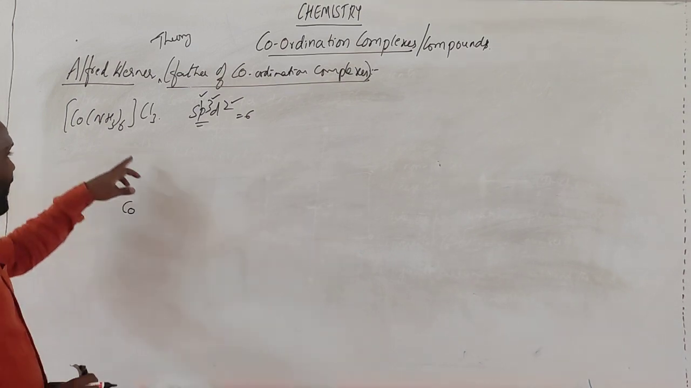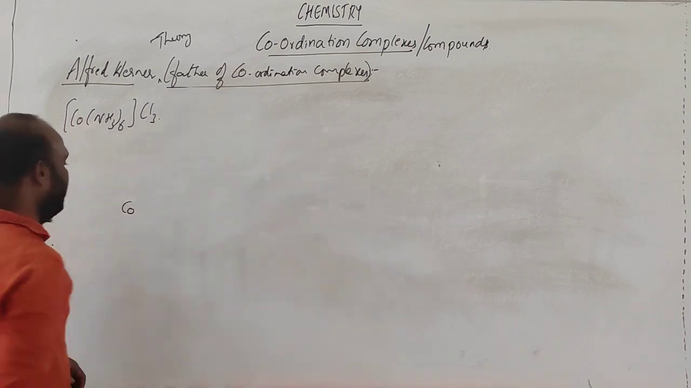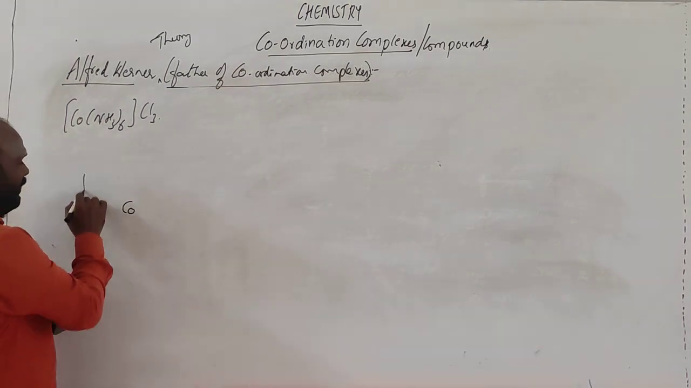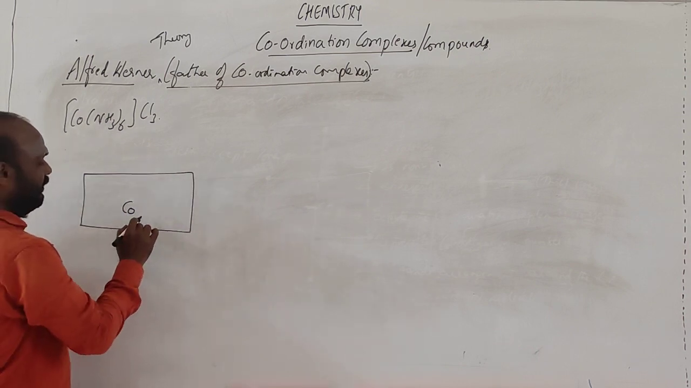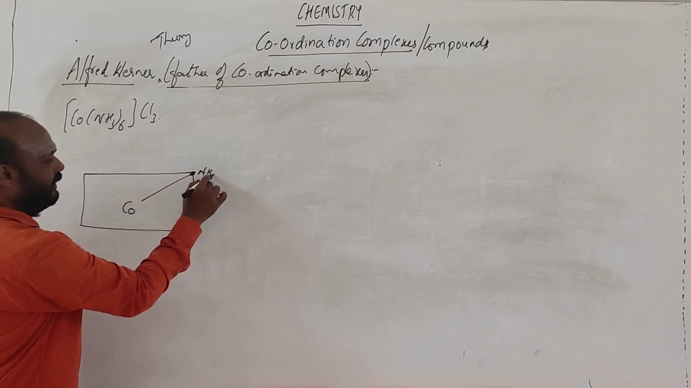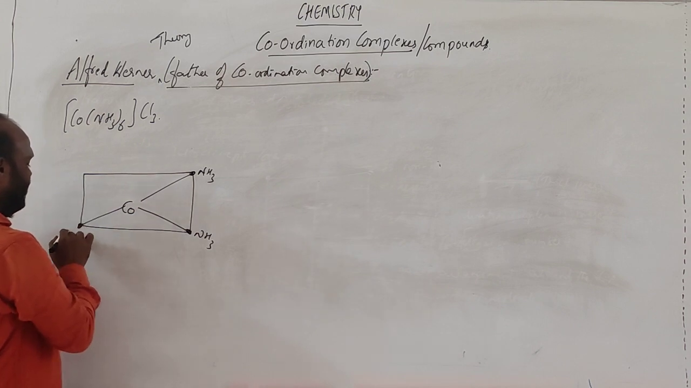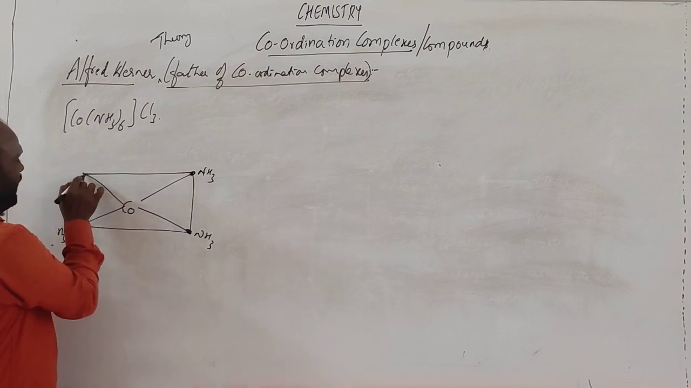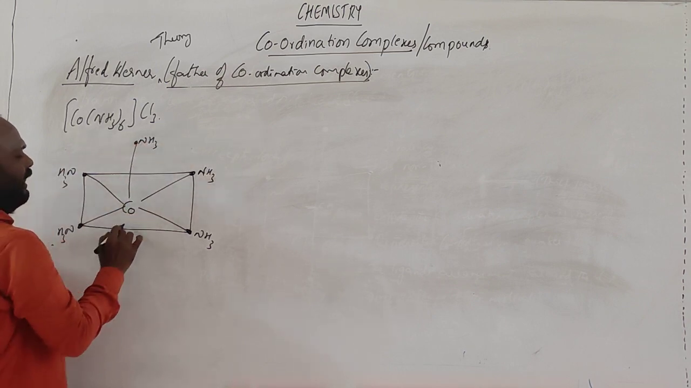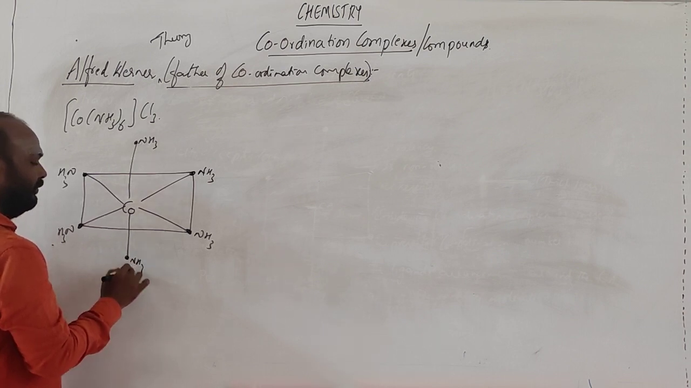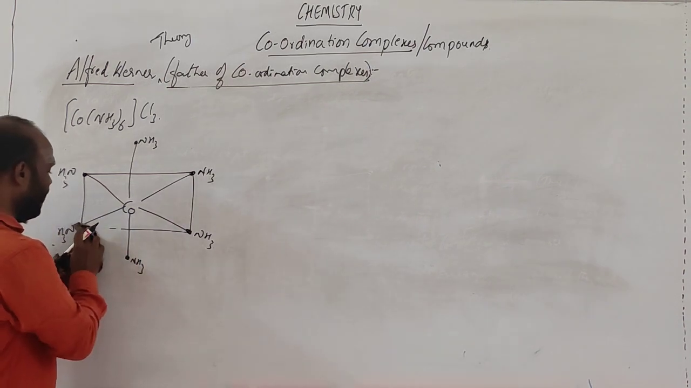So octahedral geometry: by seeing this number, we can say what the coordination number is. This is cobalt. Generally they will not represent the square. Here NH3 is present, here NH3, here NH3, as well as here NH3, with one NH3 above and one NH3 below. So generally this is the structure. They will erase all of this; the molecule will be like this.